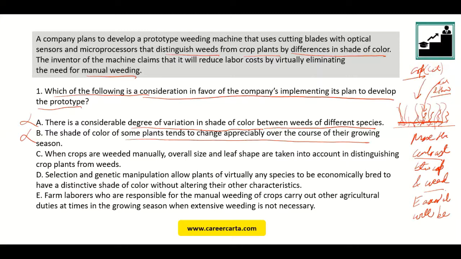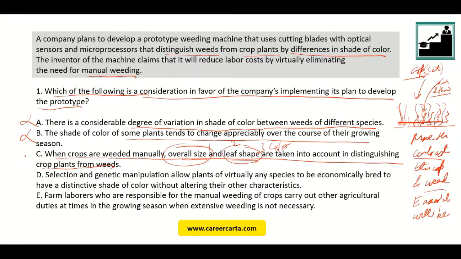When crops are weeded manually, overall size and leaf shape are taken into account in distinguishing crop plants from weeds. So this is what we were talking about. When humans do it, they would probably be looking at a lot of things: overall size, leaf shape, and so on. The machine is only looking at one thing, which is the color. It is not concerned about leaf. It is not concerned about size. It is only looking at the color. Now humans have this ability to look at factor 1, factor 2, and then color, which is factor 3.